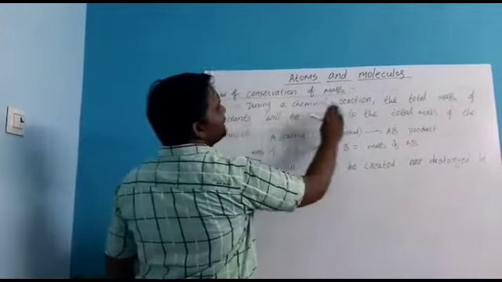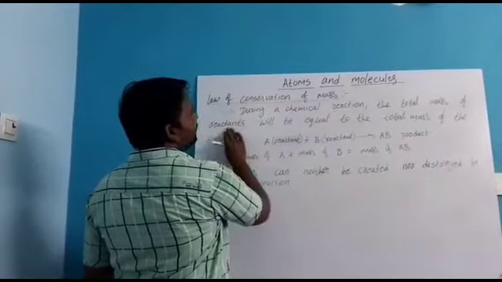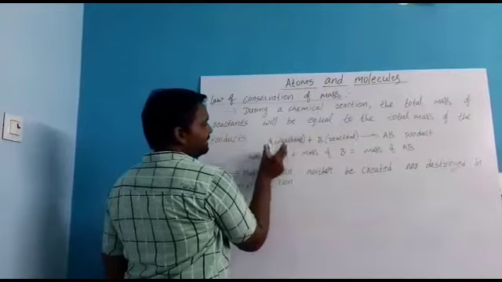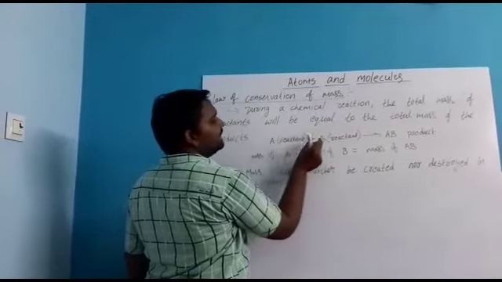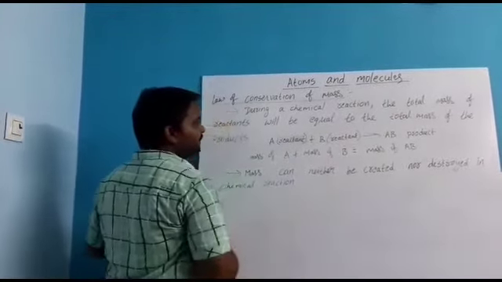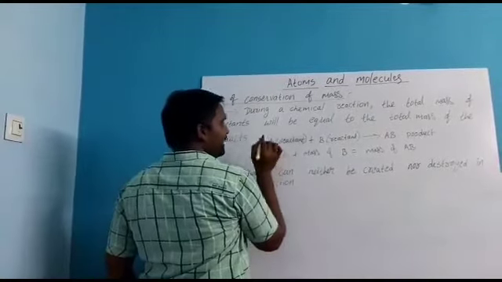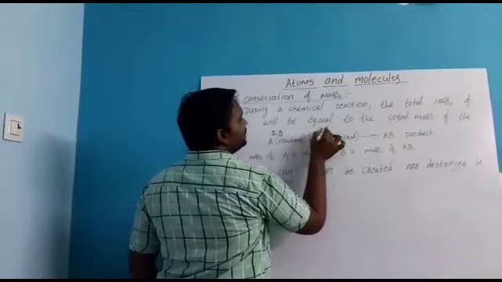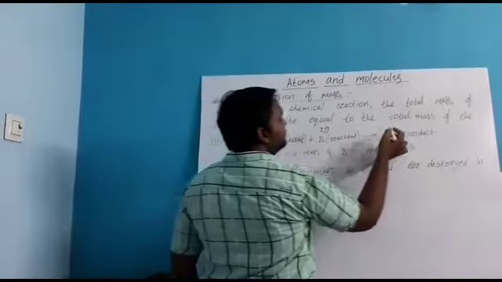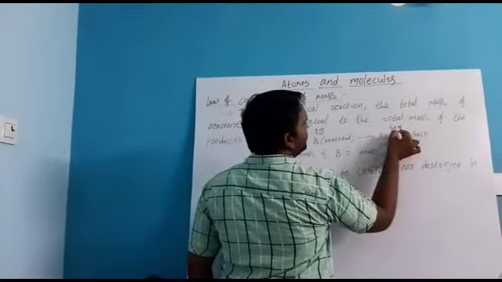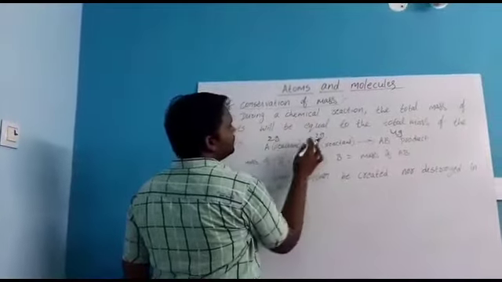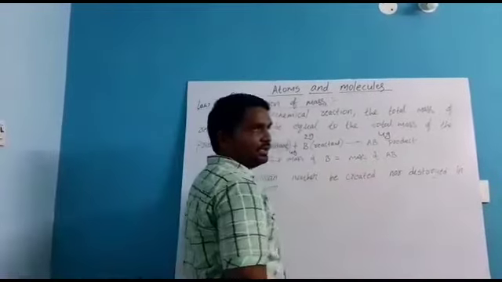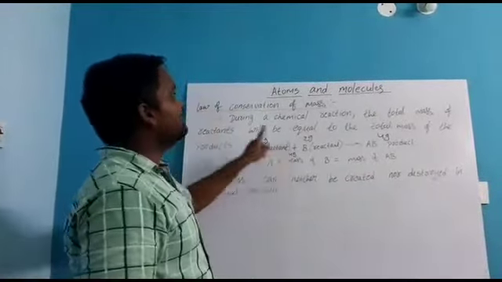So here during a chemical reaction, the total mass of reactants will be equal to the total mass of the product. So what is the mass that A and B have? For example, if A has 2 grams and B also has 2 grams, the total mass of the product will be 4 grams. If you total 2 plus 2, what is that? 4 grams. So 4 grams is equal to 4 grams. So this was said by Lavoisier.